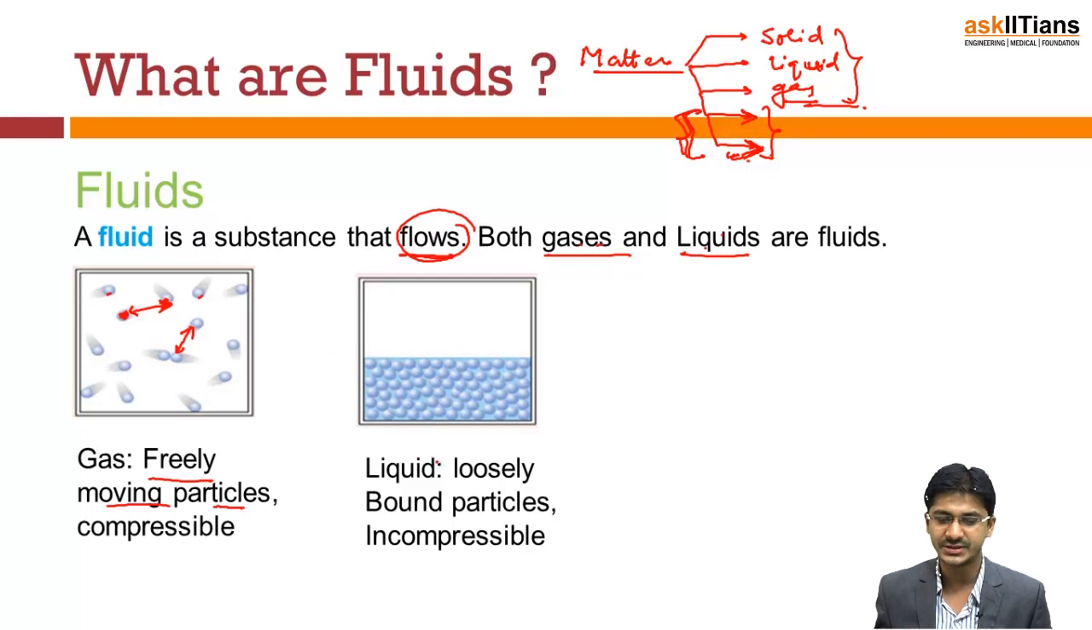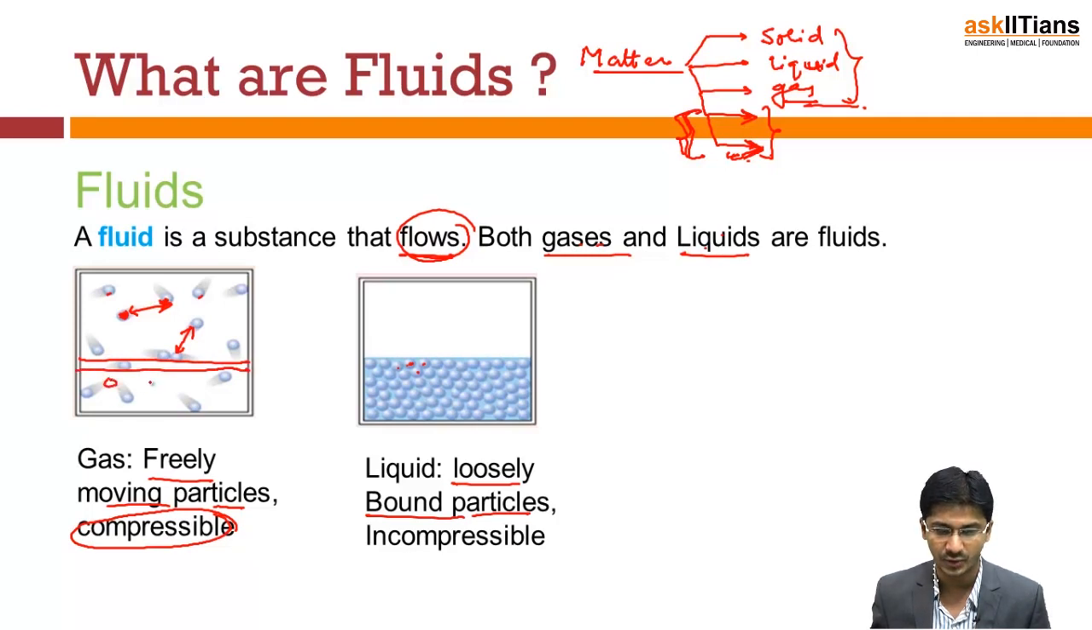What happens in liquids? They are loosely bound particles. They are loosely bound in the sense that there is a space between them, and hence they can flow. Since there is a finite space between these molecules which can change, this gives it the flow, and because of that flow it's a liquid. But then what's the difference? The difference is that gases are compressible. You can compress the volume, and you will still have all of these molecules within this small volume.